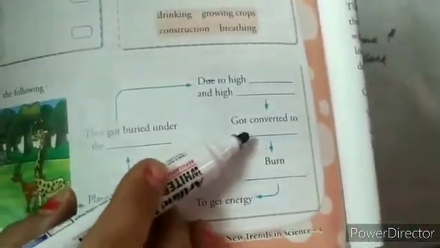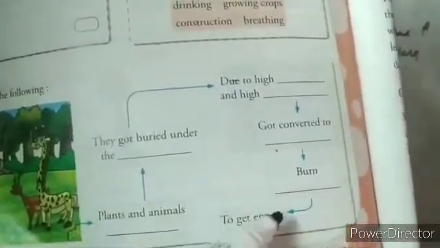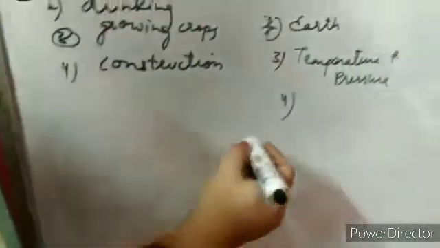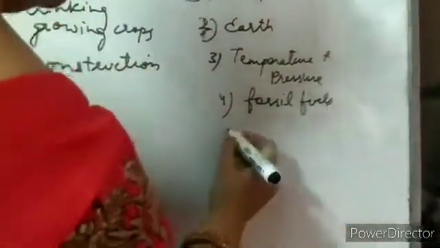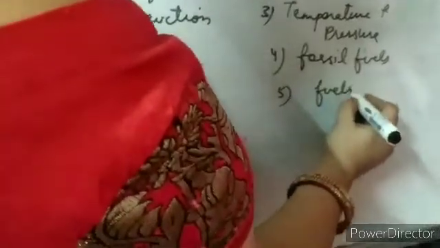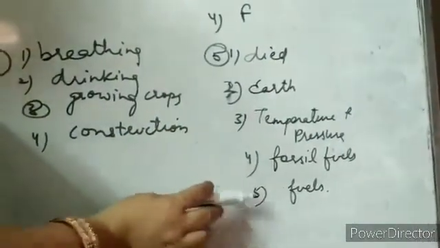Now fourth, got converted to combustible substance, ठीक है, या fossil fuels. And burn these fuels to get energy. The answers are: died, earth, temperature and pressure, fossil fuels and fuels.